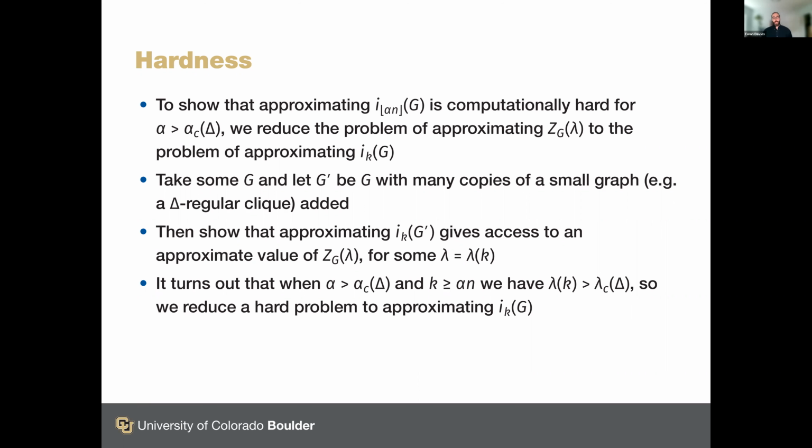It's convenient for technical reasons to choose that small graph carefully, but you get most of the strength of the result just by considering a delta regular clique. So it's a good concrete example. So we let G prime be the original graph G together with many, many, many copies of a delta regular clique.